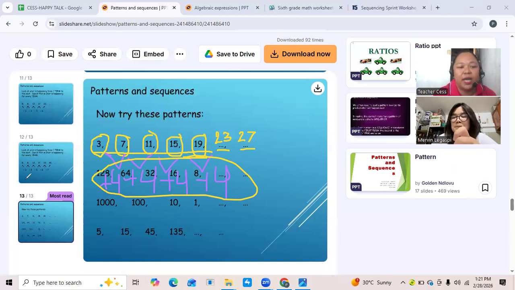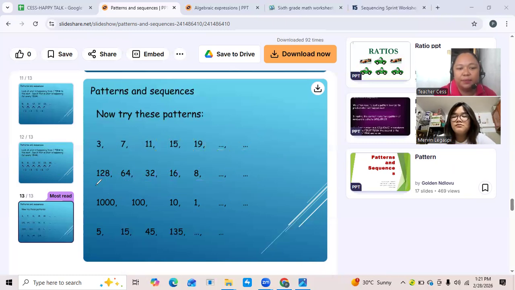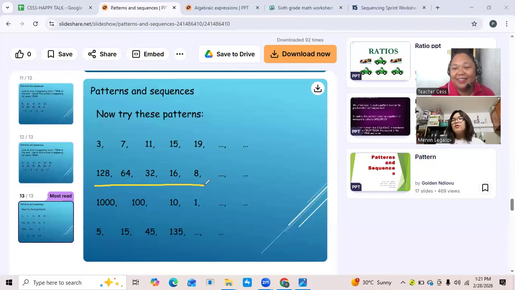All right. So let's try this one. How about this one? What have you noticed to the number? 128 becomes 64, become 32, become 16, become 8. So the number becomes smaller, right? Opo. Okay. So what do you think will happen to make it smaller? What do you think will be the operation involved? If you will analyze the number. Minus. Again, minus.